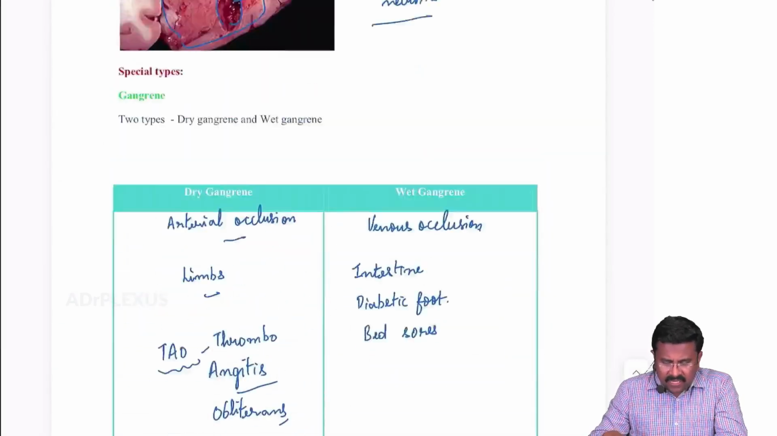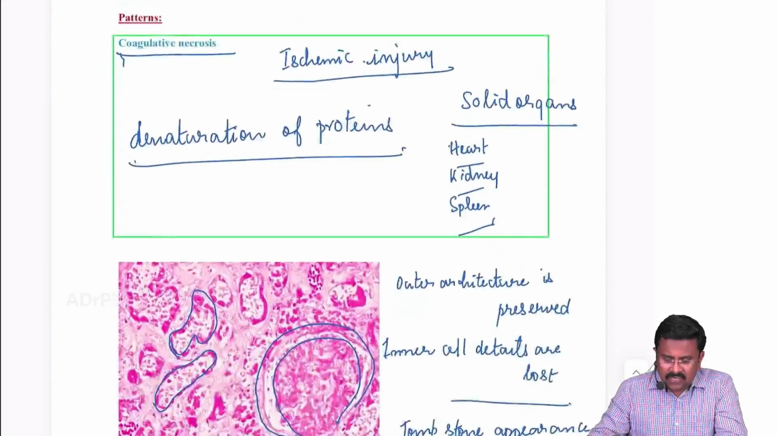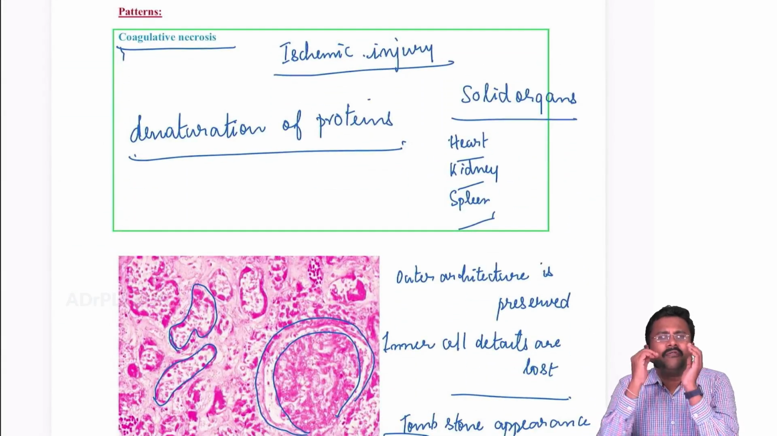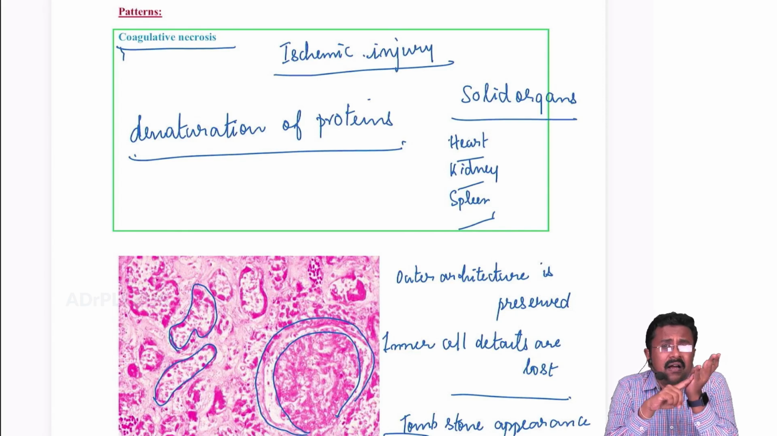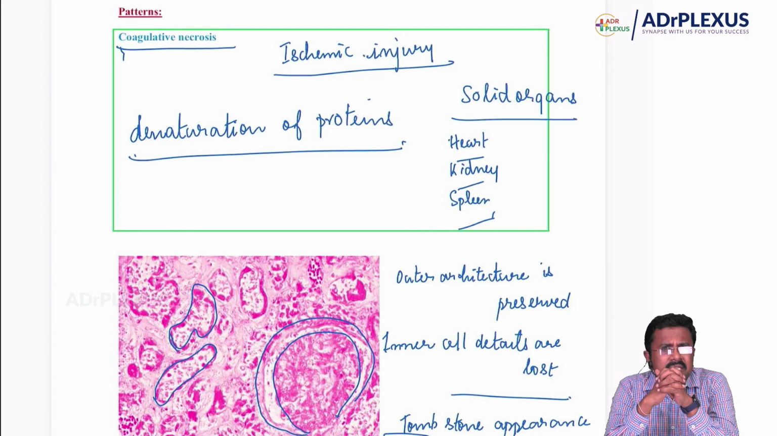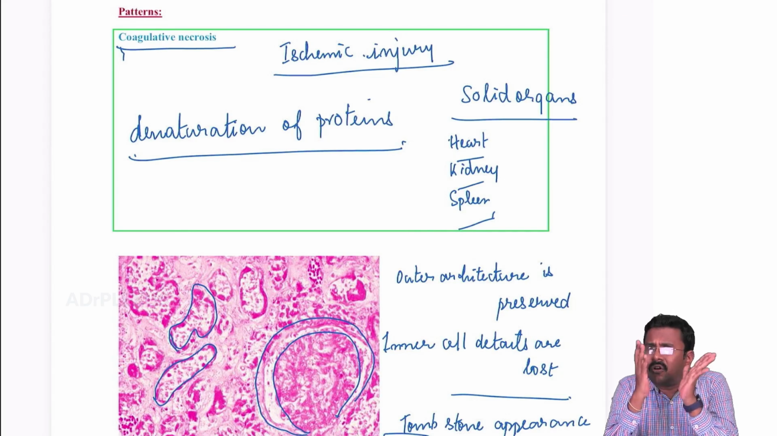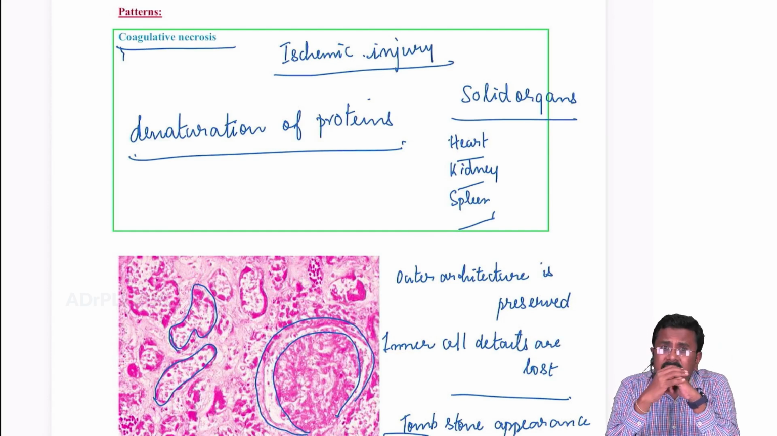Can we have a quick recap of the different types of necrosis in just 2 minutes? Necrosis, we saw, is an irreversible cell injury. It is an ischemic injury. Solid organs like the heart, kidney, and spleen are affected. Denaturation of proteins is a keyword. And the tombstone appearance: what is it? Outer architecture preserved and inner nuclear details lost.